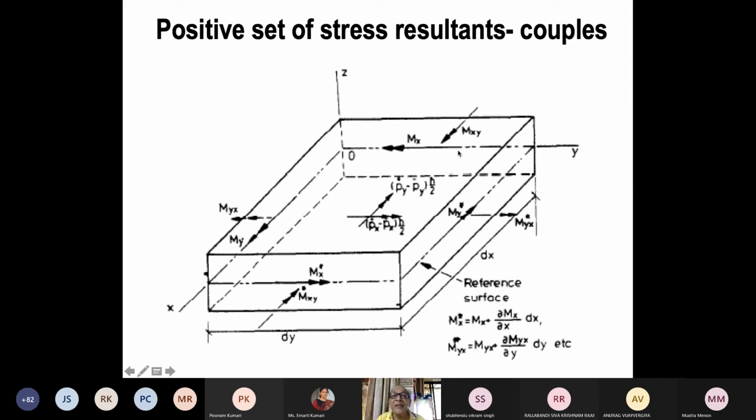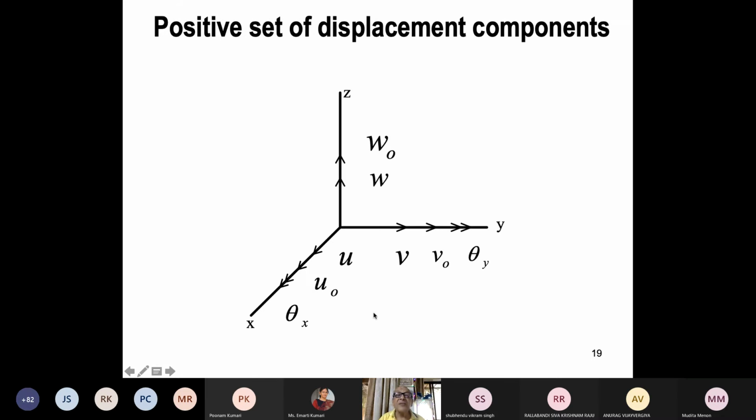So for example, this one is mx. Because of sigma x and tau xy, you will get a moment like this. So these are also all acting on the plane. So you get both forces and moments, stress resultants, and they are all put on the middle surface.